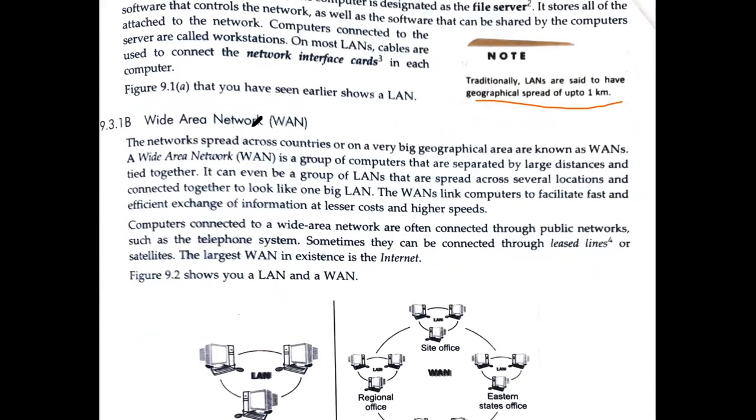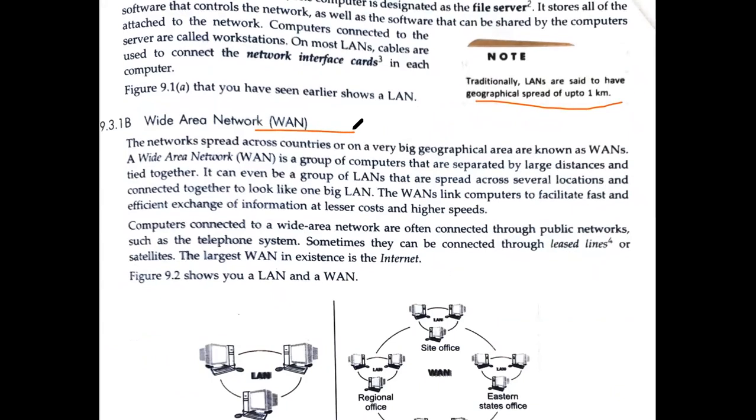Then next, it is given for the WAN. We can say this is considered one of the largest networks, and it is given across countries. You can connect your computers in a network, and basically the area covered by a WAN is the maximum, and the best example they have given over here is the internet. Now here I wanted to add one more term. You must know some of the basic things.